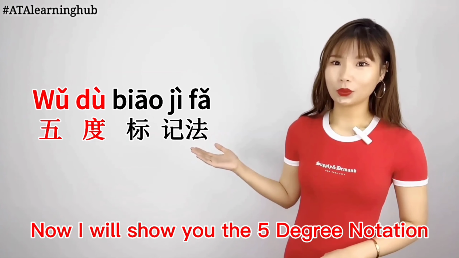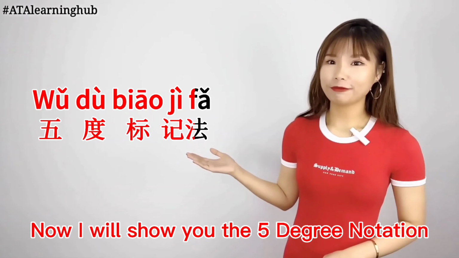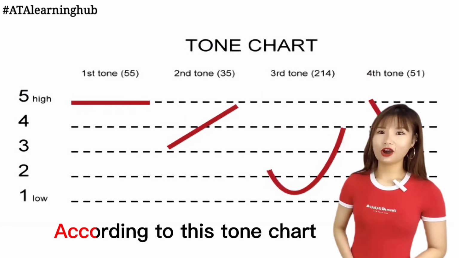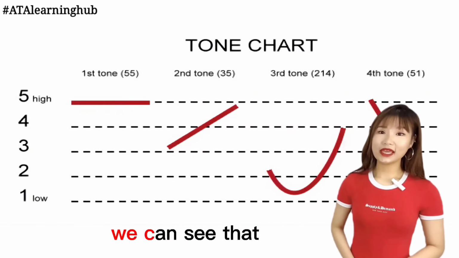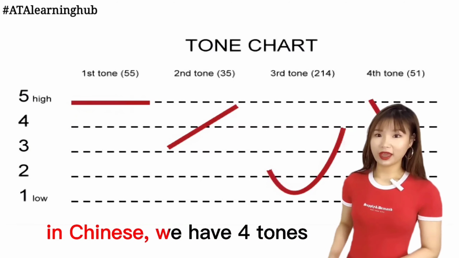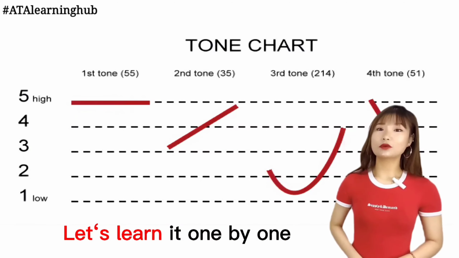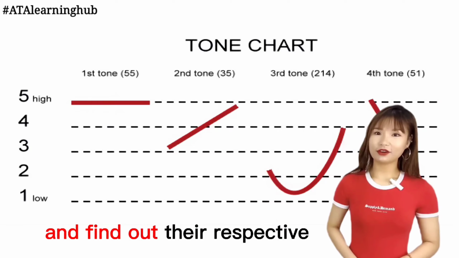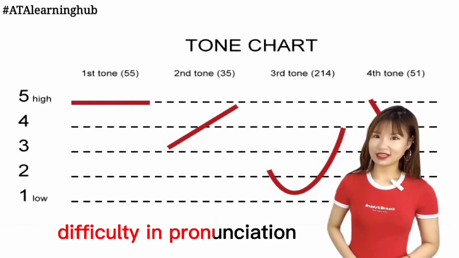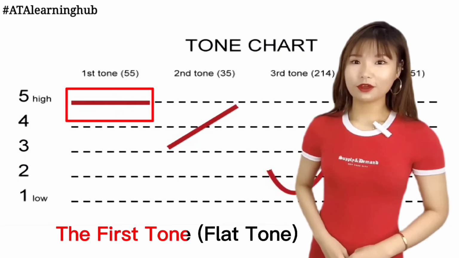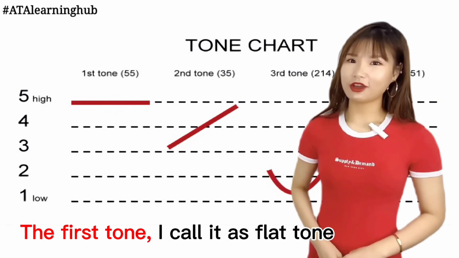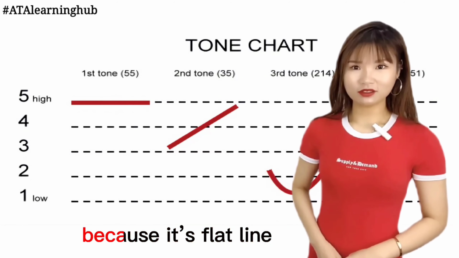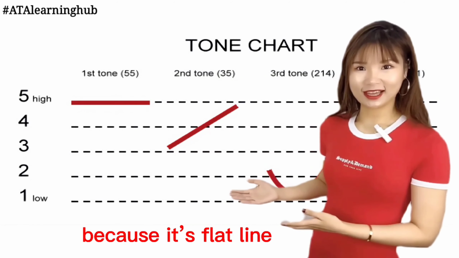五度标记法, the tone chart. According to this tone chart, we can see that in Chinese we have 4 tones. Let's learn it one by one and find out their respective difficulty in pronunciation. The first tone, flat tone. I call it the flat tone because it's a flat line.